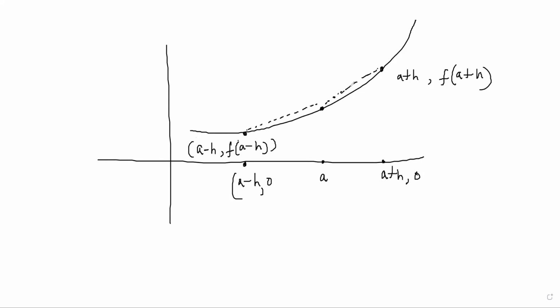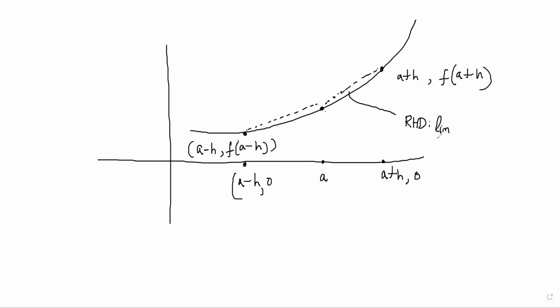Right now I have drawn it by chords. A chord is the case when the points are a little far apart. But when you take the limit h tends to 0, this chord becomes a tangent. So find the slope of the chord here. That is your right hand derivative of the function.